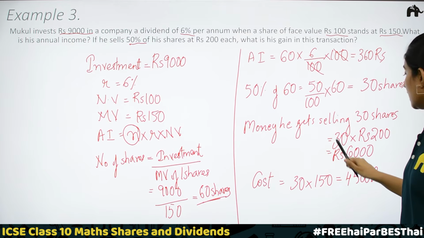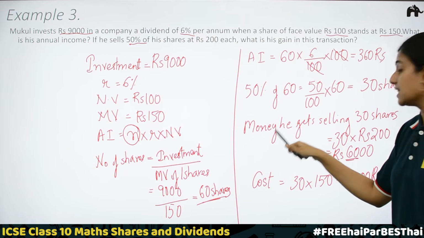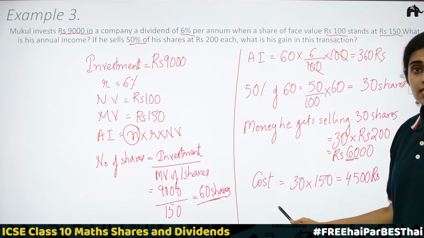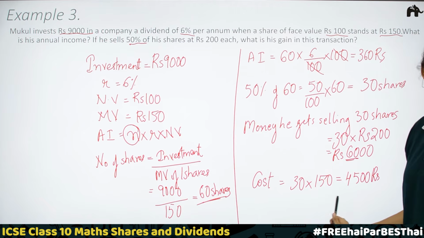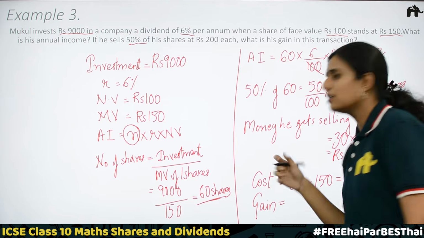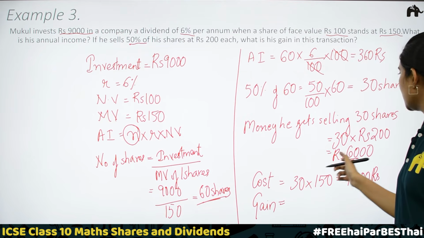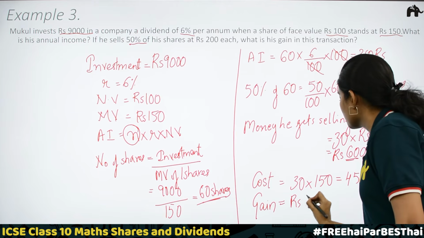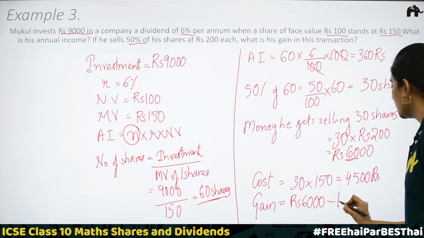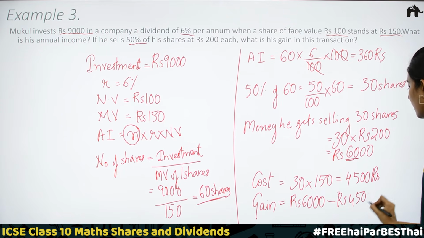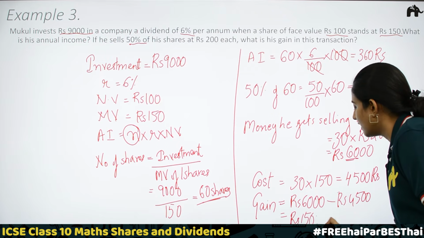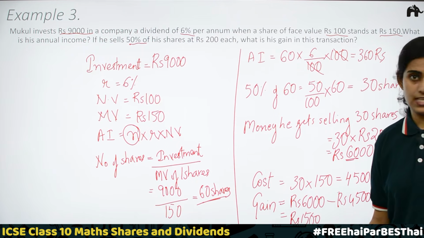By selling, he gets some money of rupees 6,000. To buy these, the cost was rupees 4,500. How do you calculate the gain now? Gain is equal to selling price minus cost price. Here the selling price is rupees 6,000 minus cost rupees 4,500. Gain is equal to rupees 1,500, which is the profit he gets.